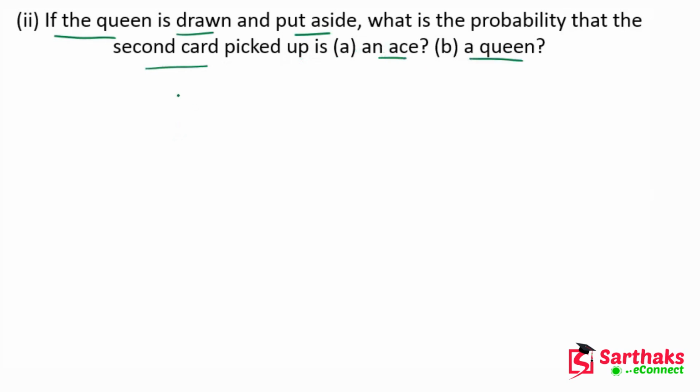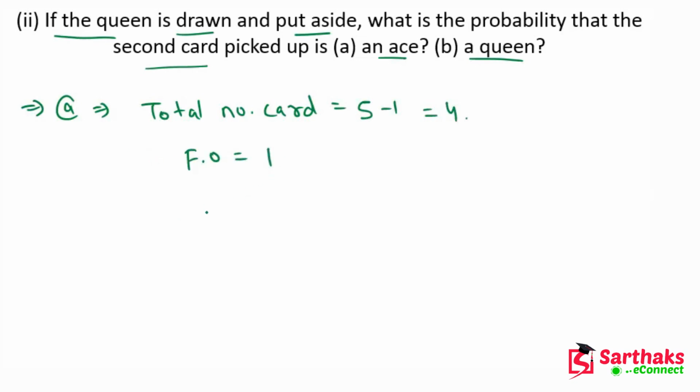In part A, the total number of cards is 5 minus 1, because one card is excluded, so it is 4. The favorable outcome is 1, which is the ace. So the probability of an ace card is 1 upon 4, which equals 0.25.